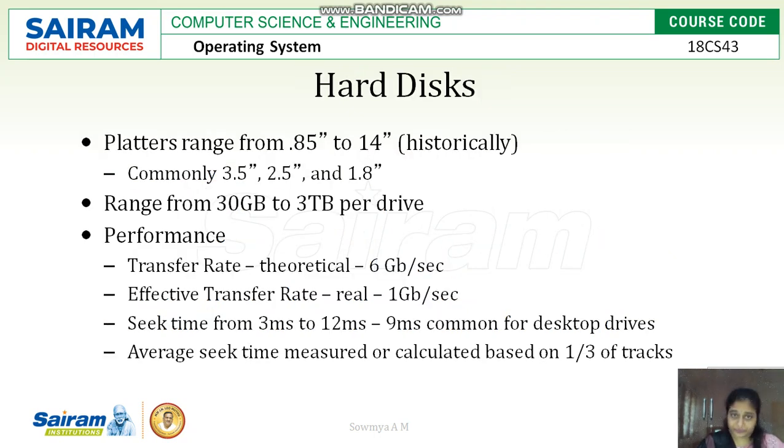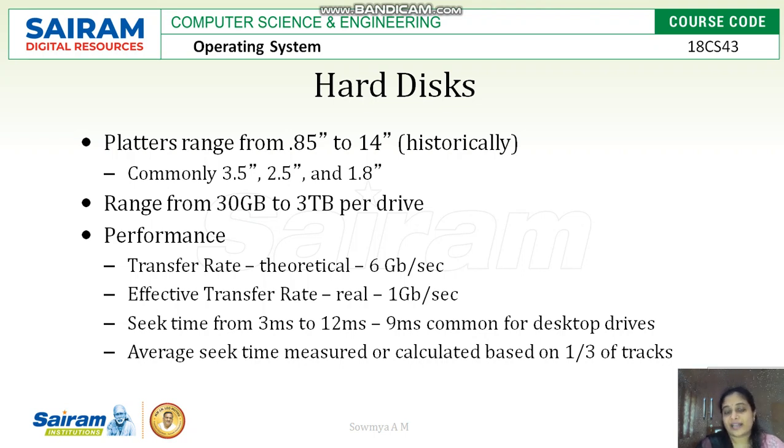Coming to the hard disk, the platter historically ranged from 0.85 inch to 14 inches. Now the hard disk size has come to 2 inch and 3 inch with TBs of data. Commonly used hard disks are 3.5 and 2.5 inches.